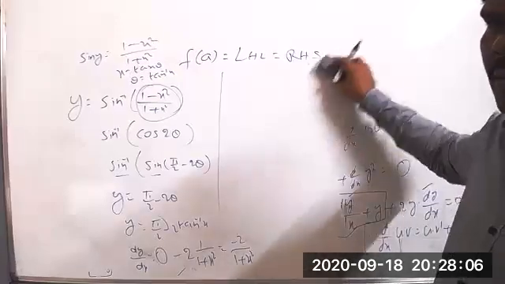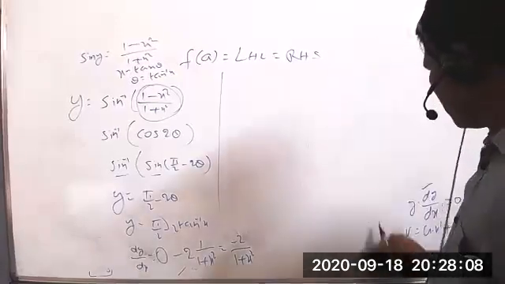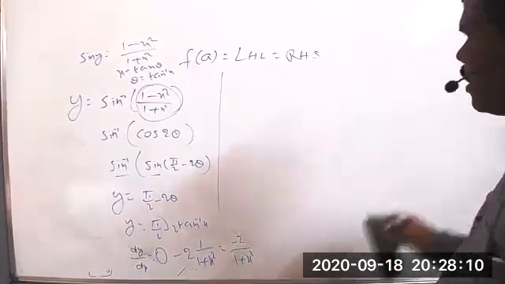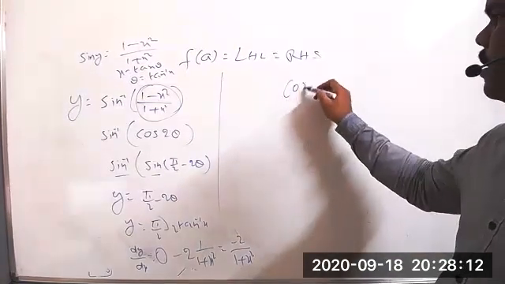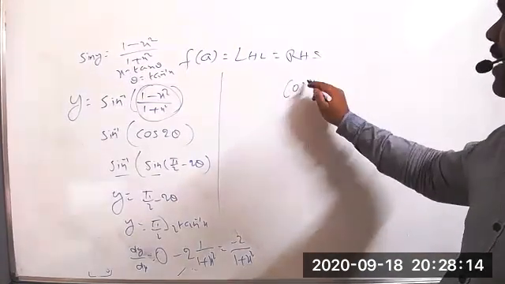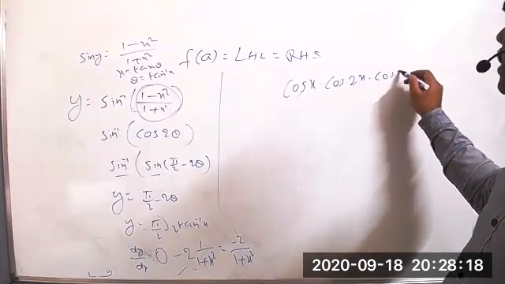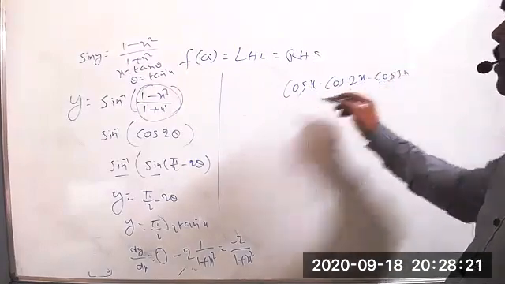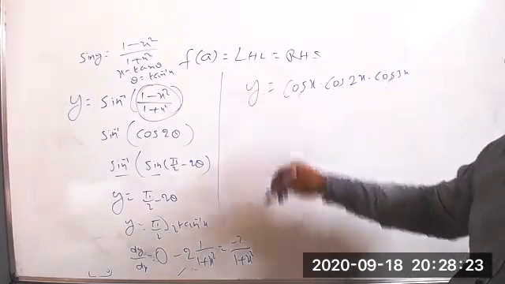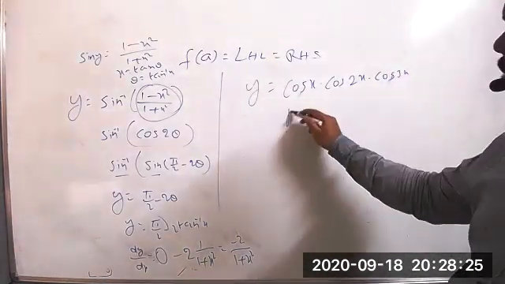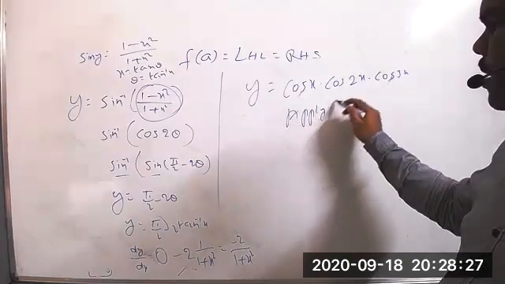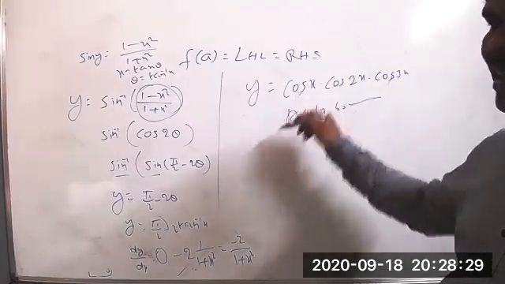Anyone? So cos x into cos 2x into cos 3x is equal to y. Yes. Here it is cos x. At the time I told very clearly, this is a more important question. Cos 2x into cos 3x. So then what will we do? Immediately we can take y equal to, and apply log on both sides. Then only will we get this answer.